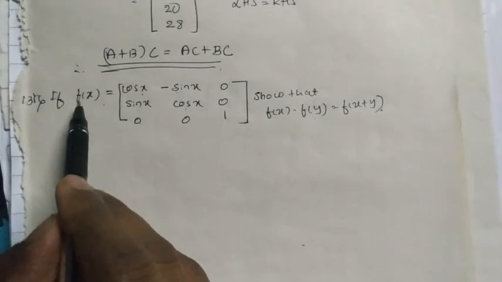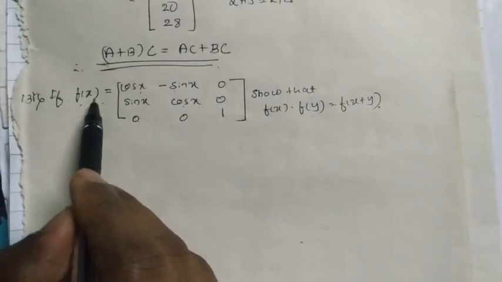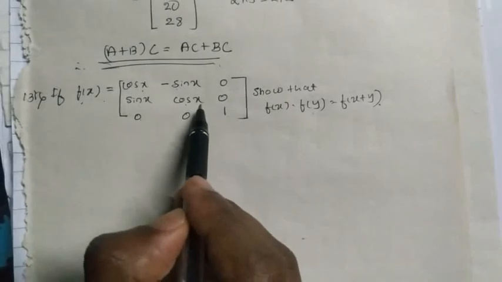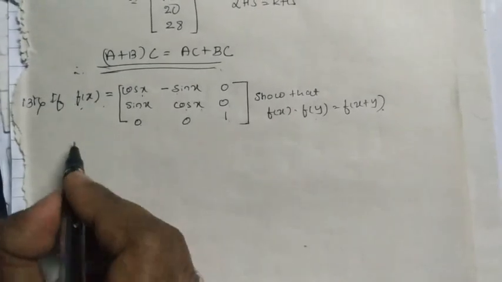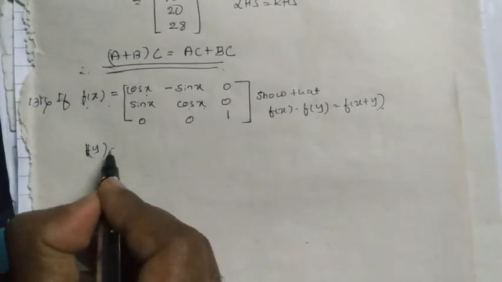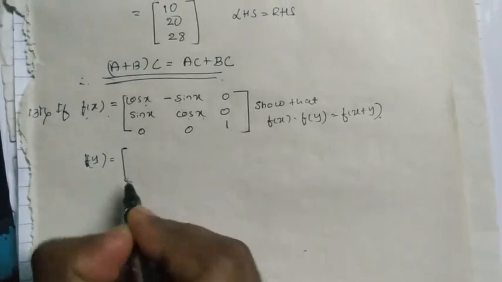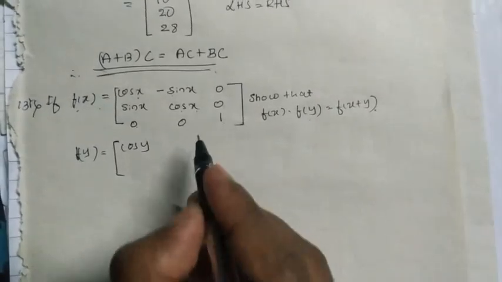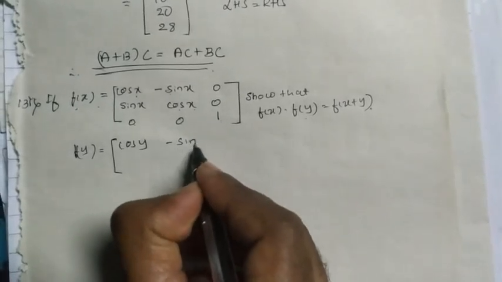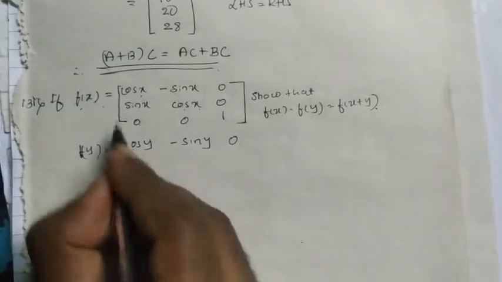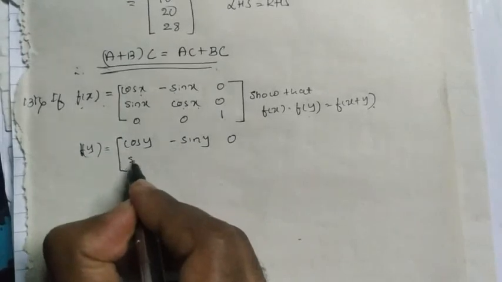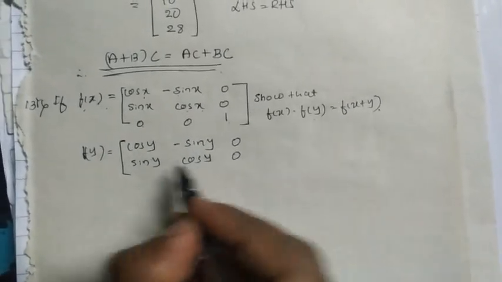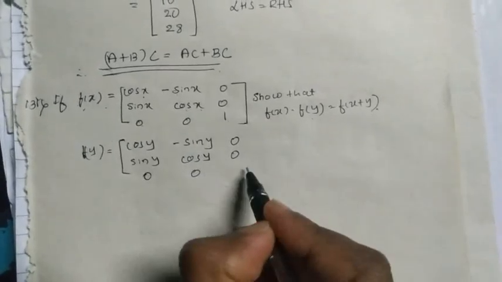So here f of x, the function has the domain x. Every trigonometric function has the domain x. So if I take f of y, what should the domain be? In place of x we have to put y. That is cos y, minus sin y, 0, sin y, cos y, 0, 0, 0, 1.